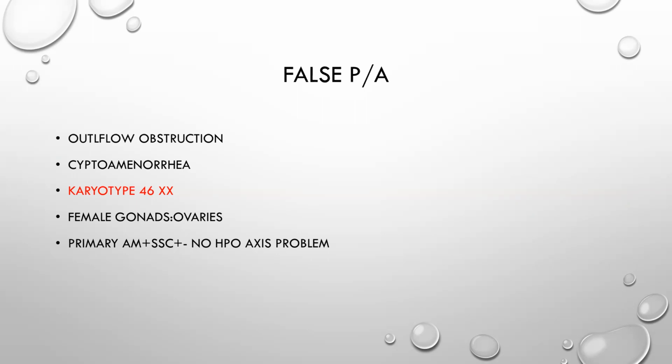The girl has female gonads, that is the ovaries, and the only problem is outflow obstruction. The female will experience cyclical pain in the abdomen every month. Anything that causes outflow obstruction will lead to false primary amenorrhea, also known as cryptomenorrhea.